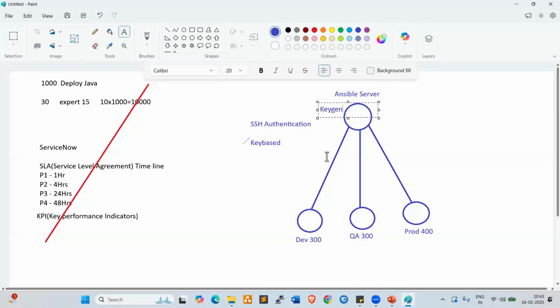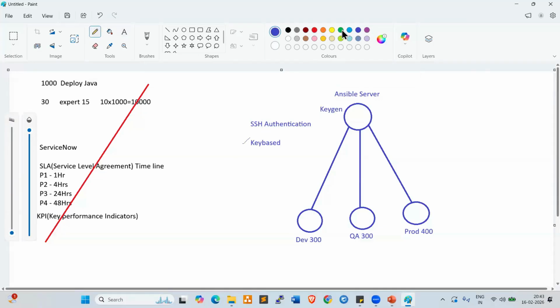Once we add this key into all target servers, authentication will be established from Ansible to development servers, Ansible to QA servers, Ansible to prod servers. Once we add the public key on all servers, authentication will be established.